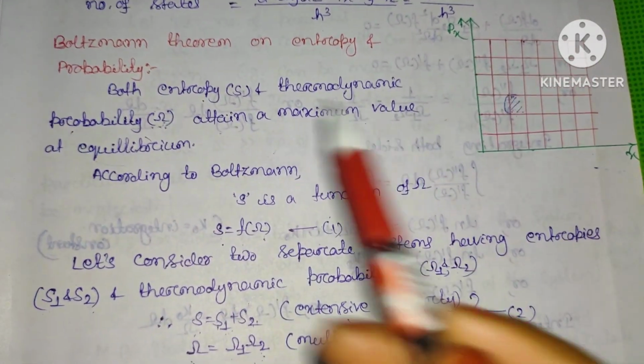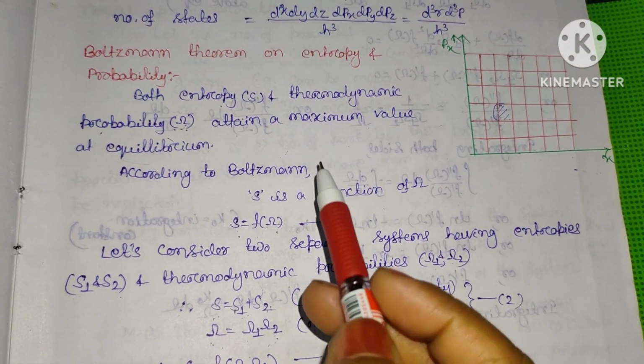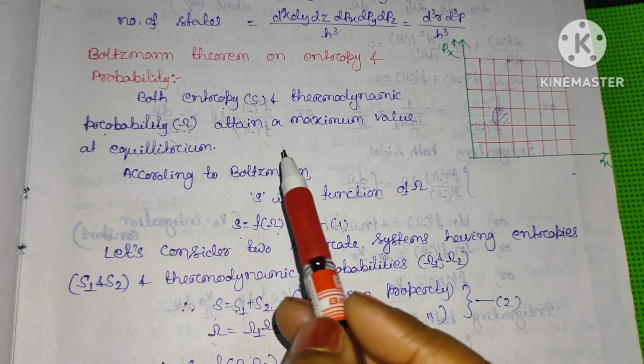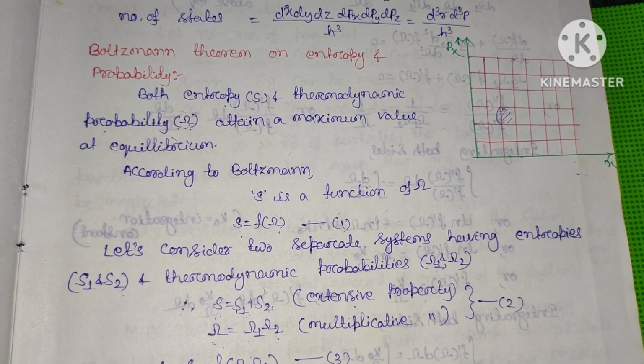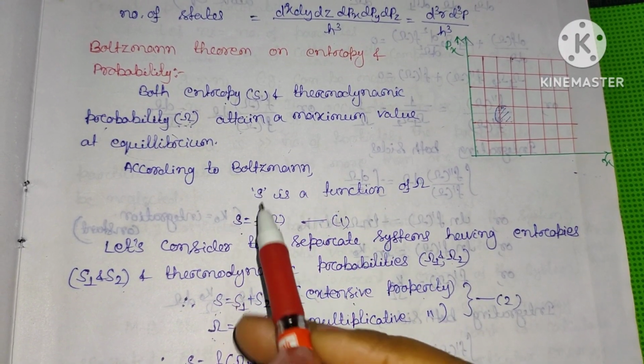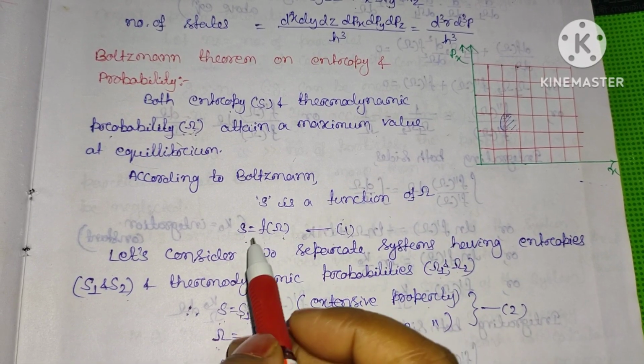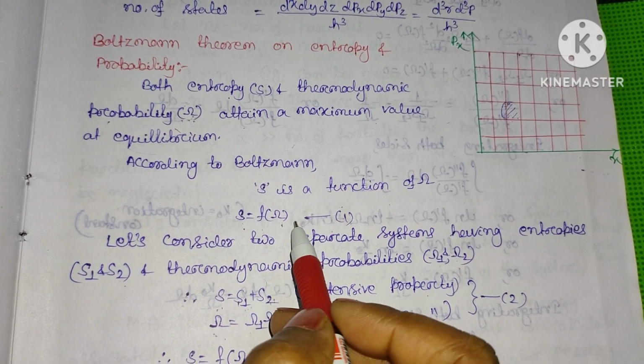Now we will see the Boltzmann theorem on entropy and probability. Both entropy and the thermodynamical probability attain a maximum value at equilibrium. According to Boltzmann, entropy is a function of omega. So we can write S as a function of omega.